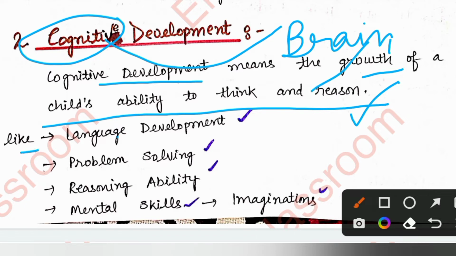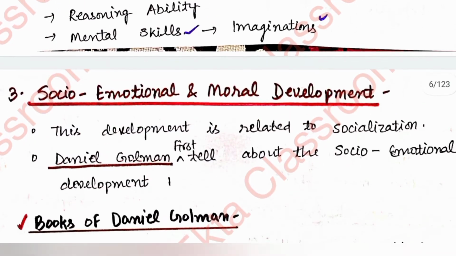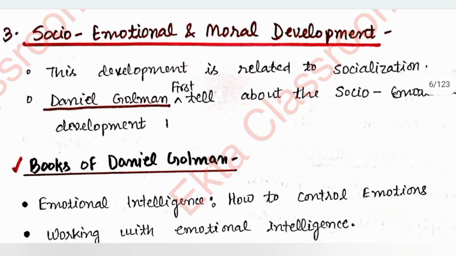Language development, problem solving, reasoning ability, and mental skills like imagination all happen in your brain. In this process your cognition develops. So cognitive development is related to the brain. Now if we talk about socio-emotional and moral development, I have already told you about this development.